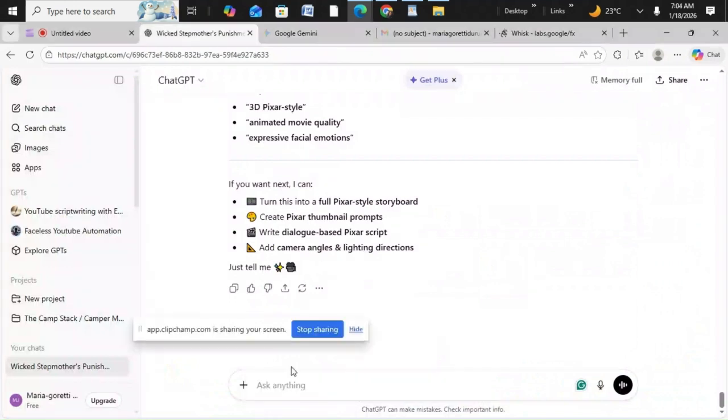So you can tell it, I need a voiceover prompt for the person that's going to be narrating. Create a Nigerian voiceover prompt for the story, because we want it to sound Nigerian.